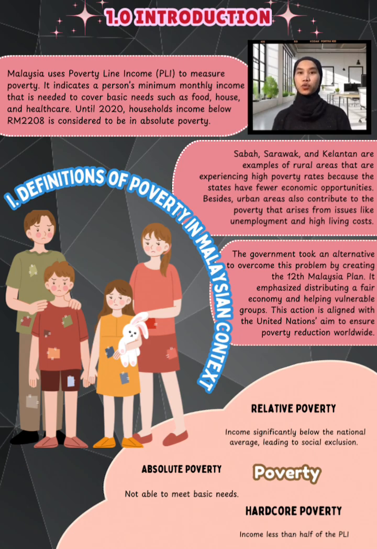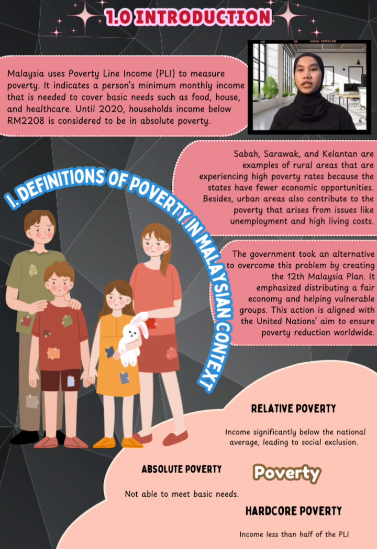For the first part, which is the definition of poverty in the Malaysian context. Malaysia uses the poverty line income, PLI, to measure poverty. It indicates a person's minimum monthly income that is needed to cover basic needs such as food, housing, and healthcare. Therefore, a household income below 2,208 ringgit Malaysia is considered to be in absolute poverty.